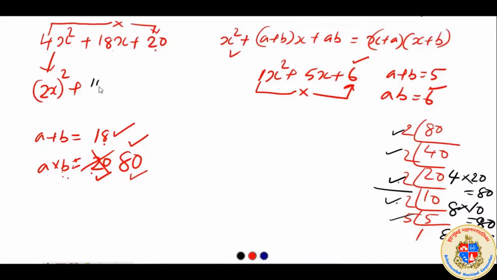We will write 10 plus 8 into x plus, here AB is 10 into 8. Okay, so we got it.